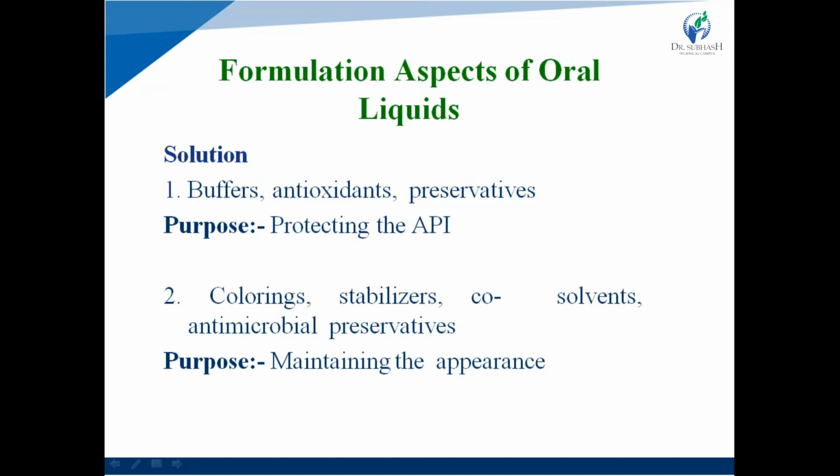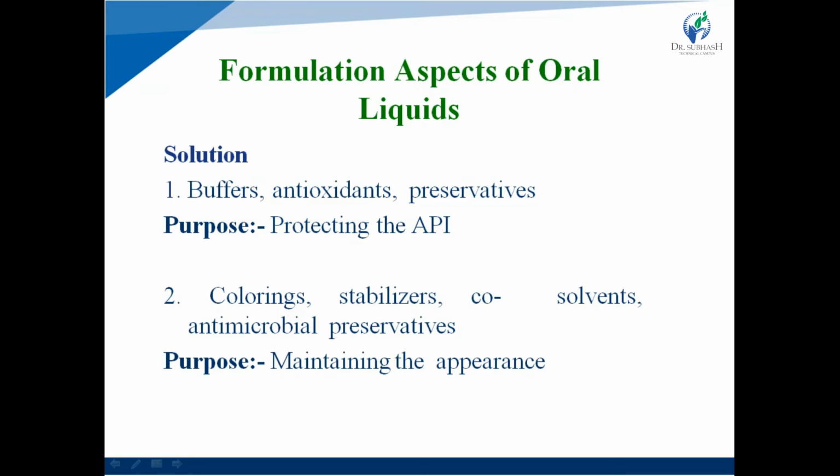Next, filtration equipment should not remove the API, and this type of equipment is required. Transfer system, which type of transfer system is used. So all are the parameters to be considered during solution preparation.